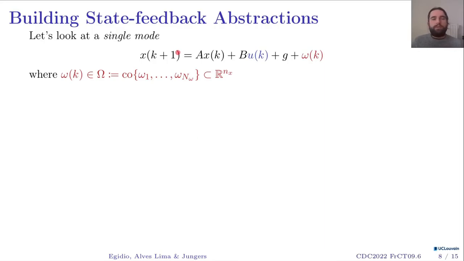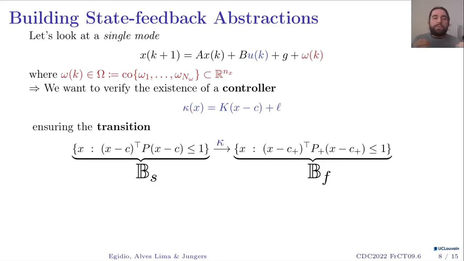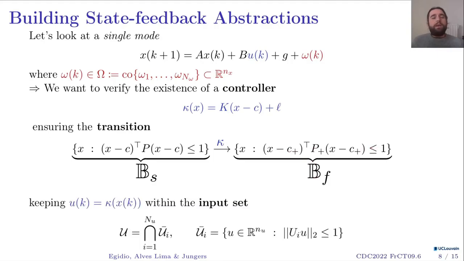It's going to be equivalent written in this way, where omega is a disturbance that takes values in a set omega that is supposed to be polytopic here. Then we want to verify the existence of a controller, which is a function kappa of the state x, that will ensure a transition from an initial set, starting ball BS, defined as an ellipsoid like this, towards a final ball BF, also defined as an ellipsoid like this. I want this controller to respect input constraints that are given in this shape over here.